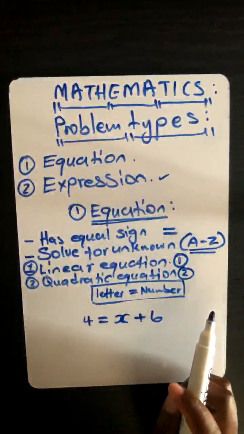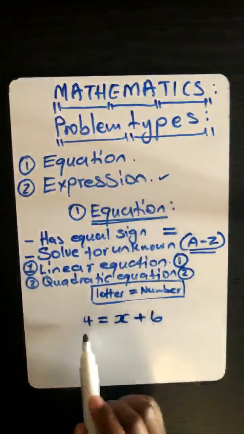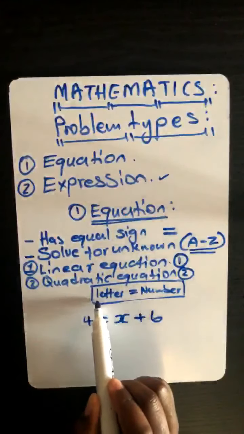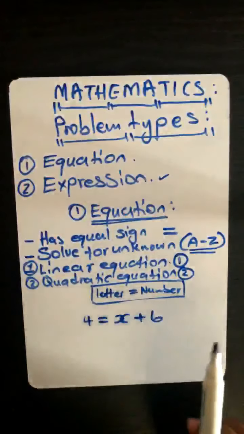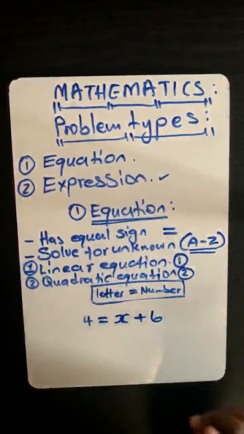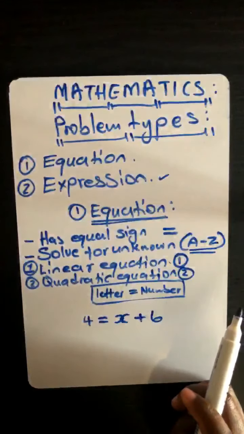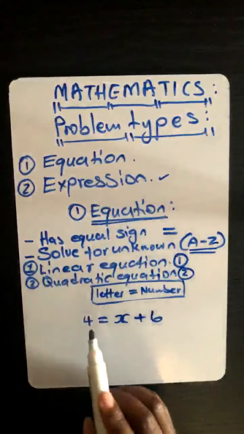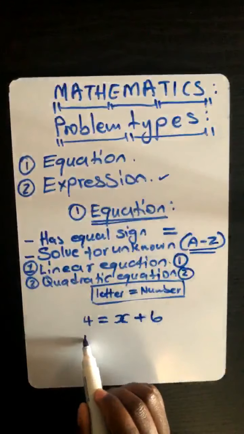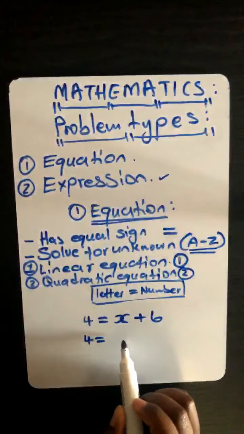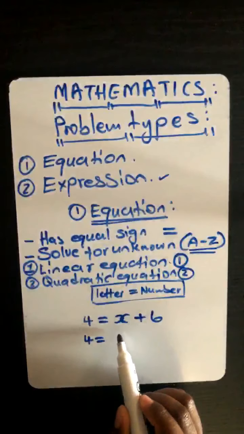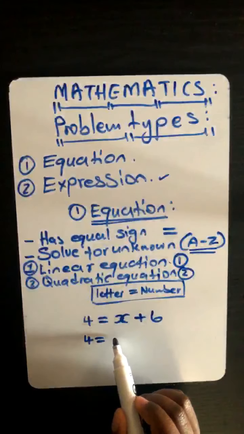Yes. Okay, now let's solve. So when you solve, you want to have letters on the left, numbers on the right. So let's solve this one. What do we do? Okay. We must take 4 is equal to, then x minus x.